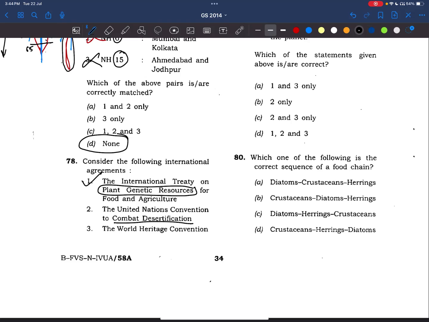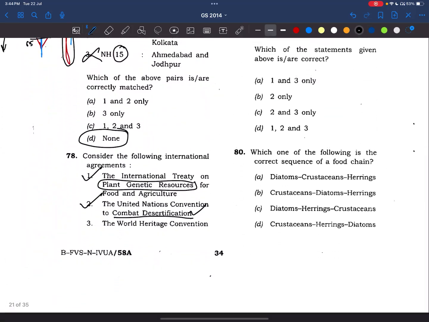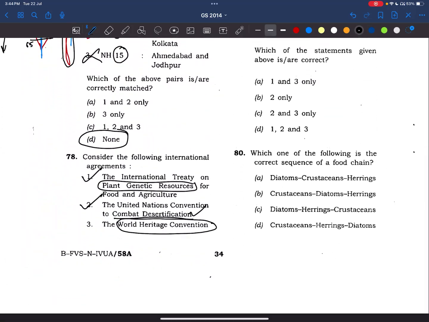Now see, combating desertification. We are reducing the desertification so that the natural habitat of animals and even humans should not be affected, right? So even this consists of biodiversity. World Heritage Convention. Now see, it does not consist of only architecture and all these things.